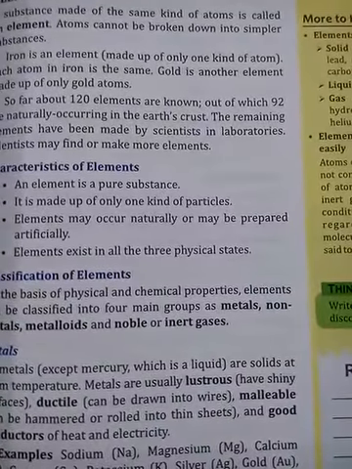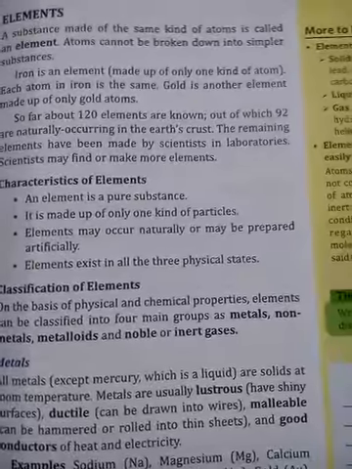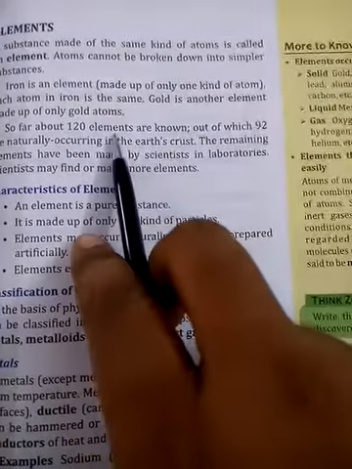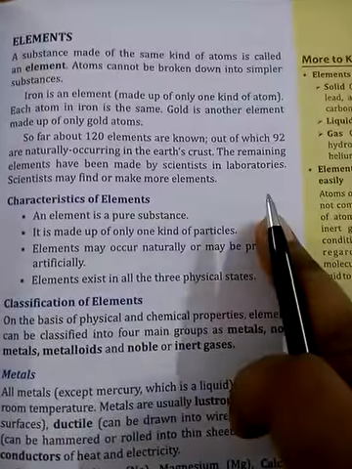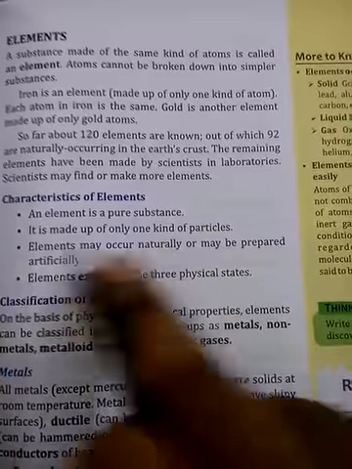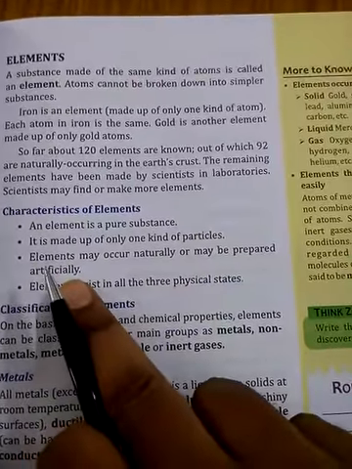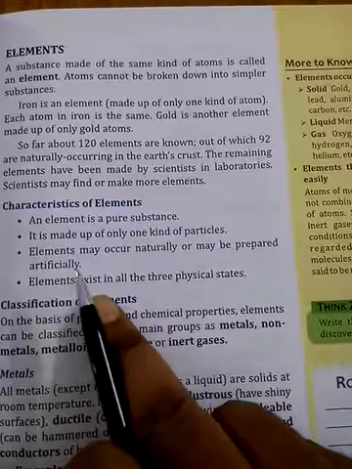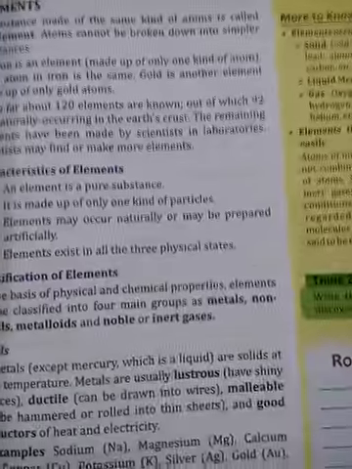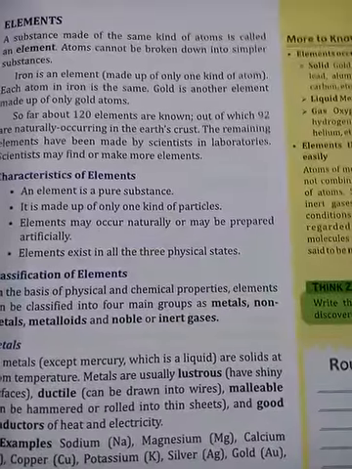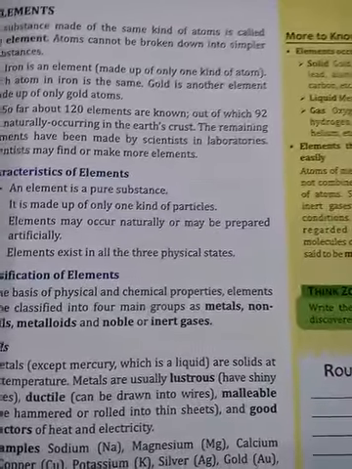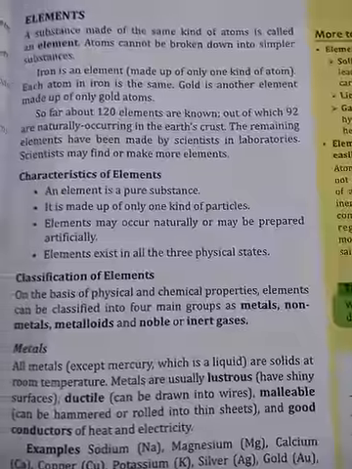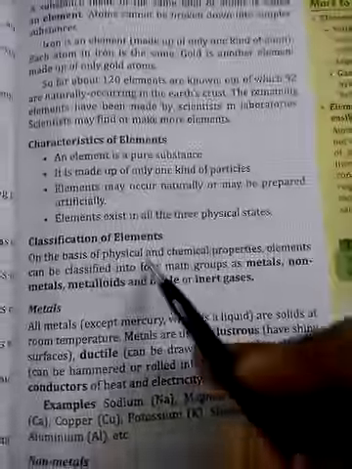Elements may occur naturally or may be prepared artificially. Just now I told you that out of 120 elements, 92 occur naturally, and the rest are prepared artificially, that means they are synthetic elements. Elements exist in all three physical states. For any type of element, they can exist in all three states of matter, that means either in the solid, liquid or gaseous form. Now let us move on to the classification of elements.